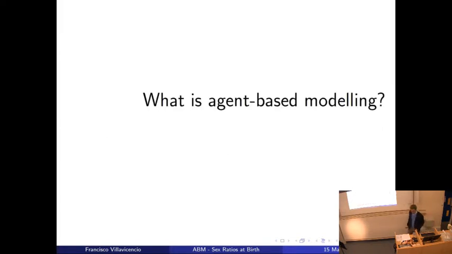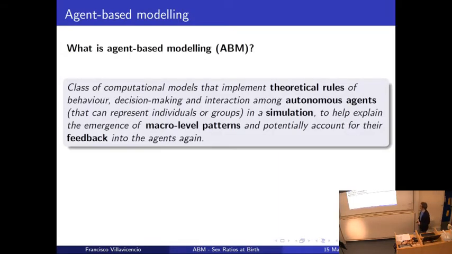So, what's agent-based modeling? If we borrow from the literature, agent-based modeling is a class of computational models that implement theoretical rules of behavior, decision-making, and interaction among autonomous agents. Autonomous agents can be individuals or groups of individuals, for instance, families or couples. We put all these theoretical rules in a simulation, and in this simulation we try to explain the emergence of macro-level patterns, and potentially account for their feedback on the agents again.